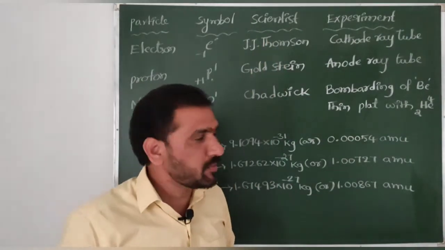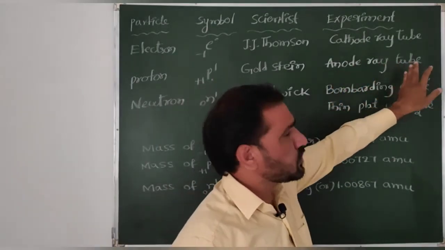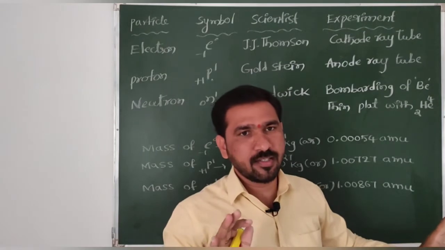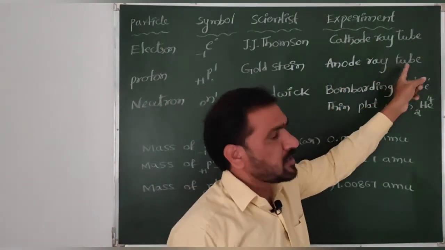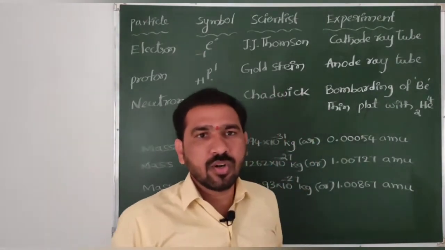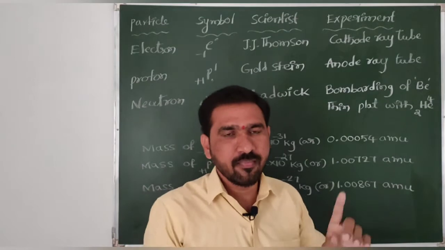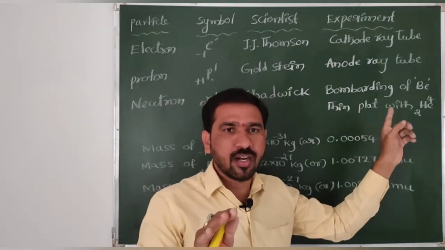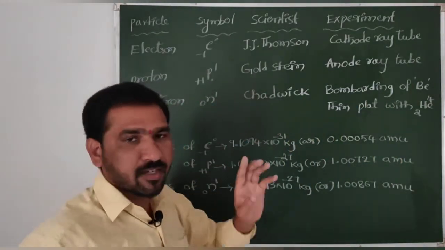The experiment is the anode ray discharge tube, the same process but reverse. One more important point: anode rays are also called canal rays, which have positive charge. Cathode rays have negative charge.